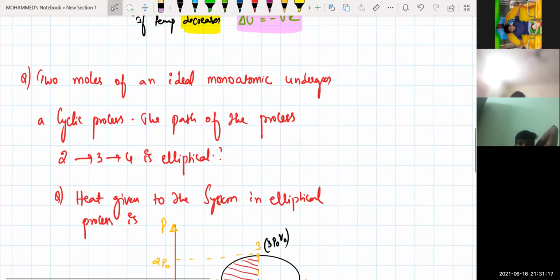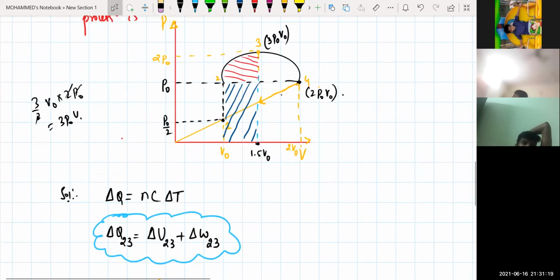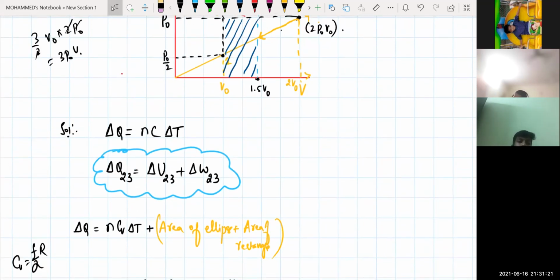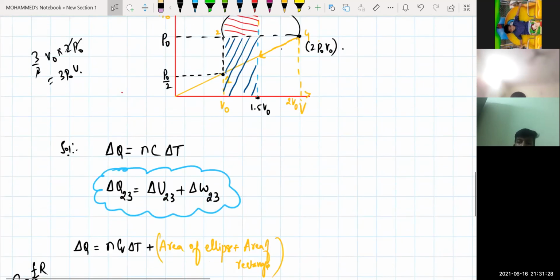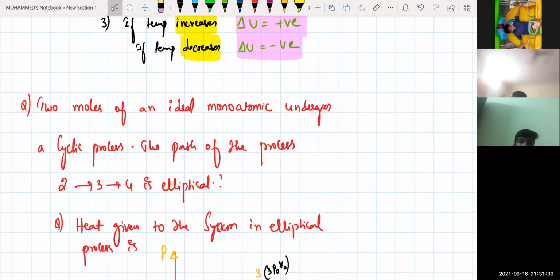Has he given any number of moles? 2 moles of an ideal gas, he said. That means the number of moles is equal to 2. Number of moles will be equal to your 2. 2 moles of an ideal gas is undergoing a cyclic process right now. So this will be equal to how much?